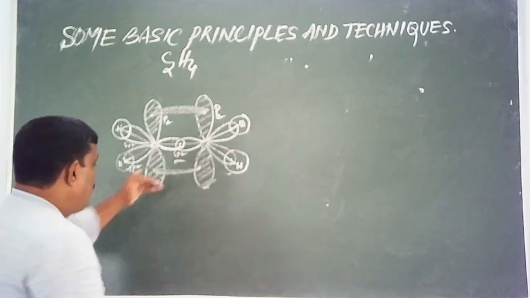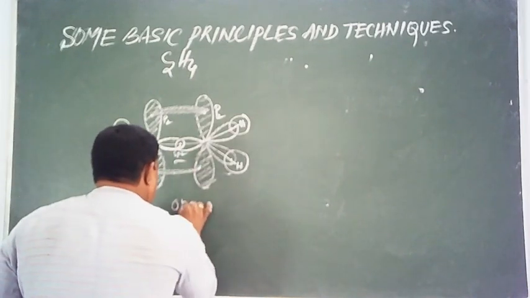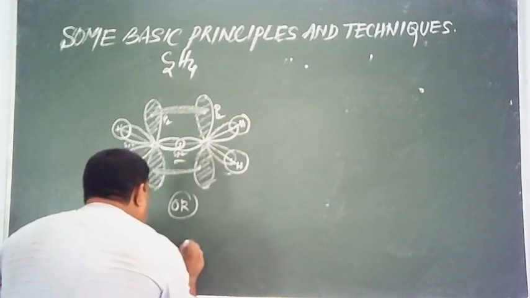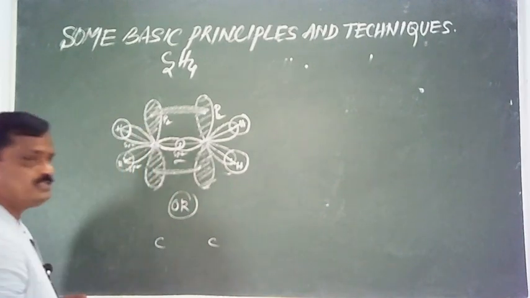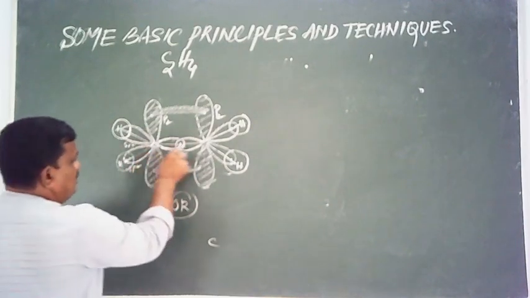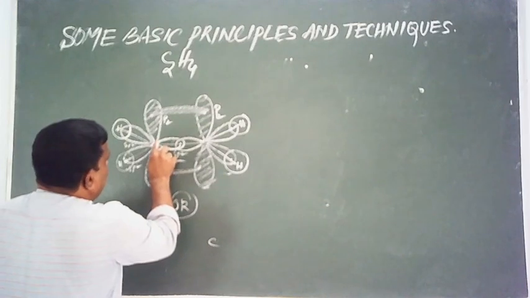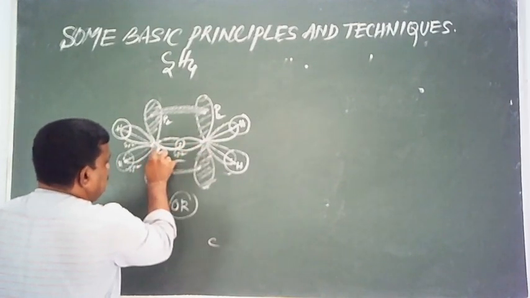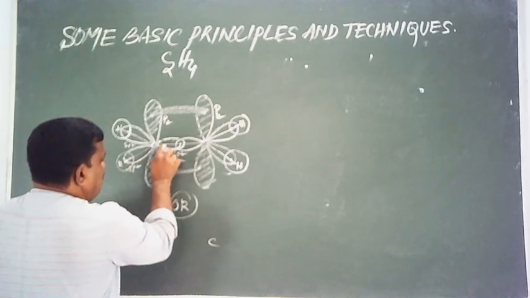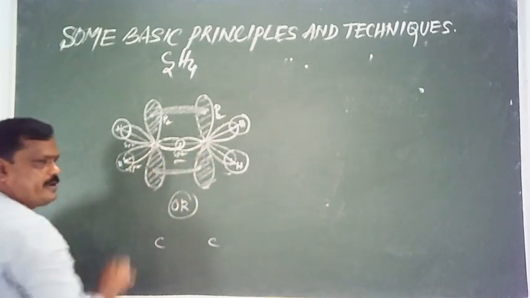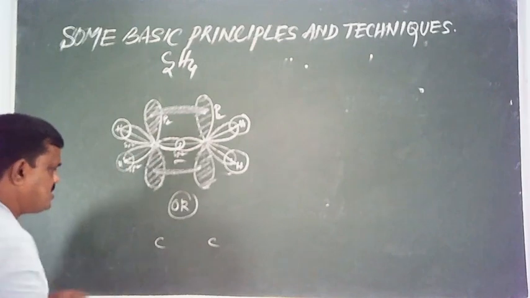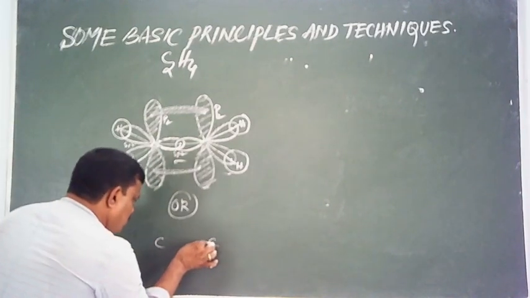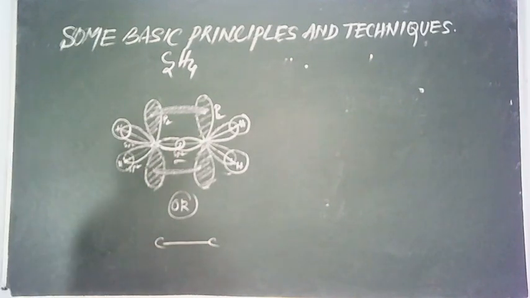Therefore it can be written as two carbon atoms, carbon and carbon. Here is a bond between these two carbon atoms, formed by the axial overlapping of hybrid orbitals, therefore it is a sigma bond.